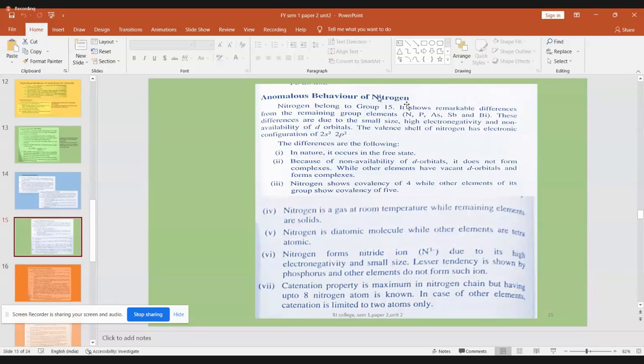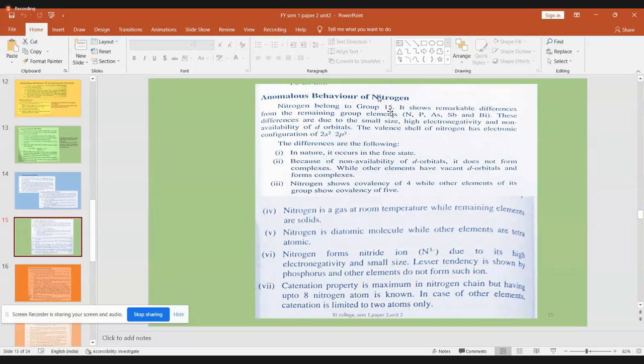So we have seen lithium, beryllium, boron, carbon. These four elements in our second period are done. Now you are left with nitrogen, oxygen, and fluorine. Three are there. So let us finish nitrogen alone, and then we will conclude.